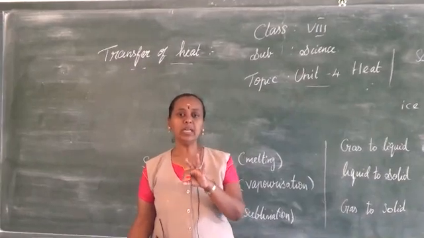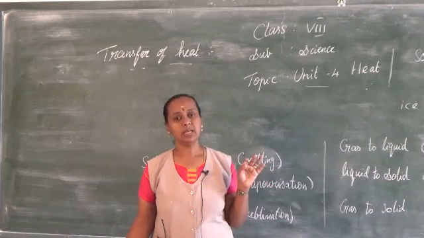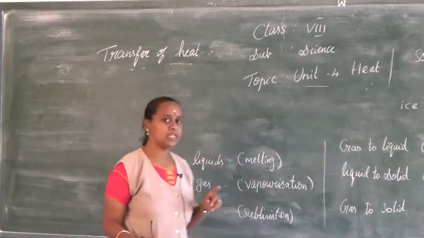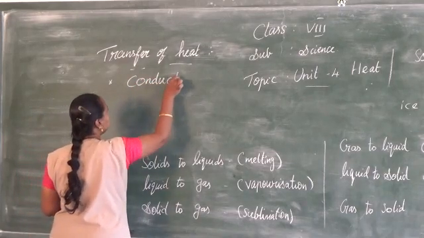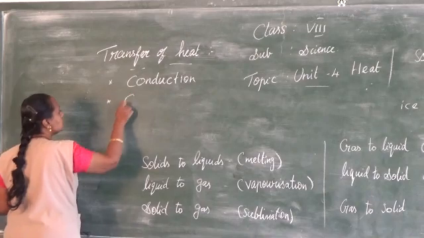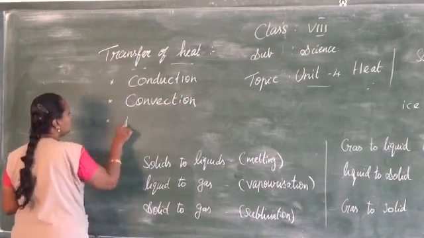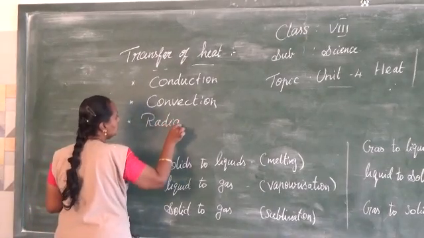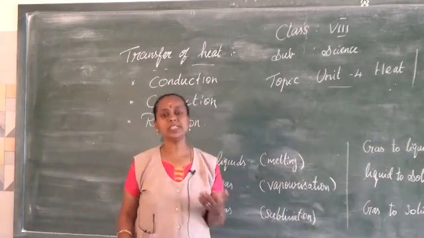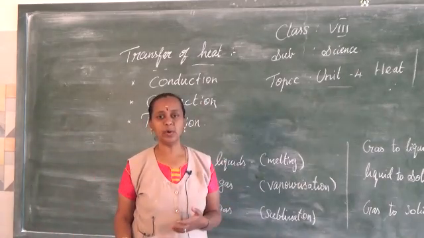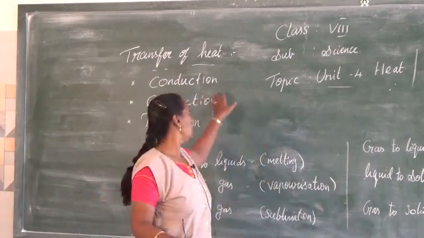There are three methods of transfer of heat, depending upon the state of the substance. The first is conduction, the second one is convection, and the third one is radiation. These are the processes through which heat is transferred from one body to another body, depending upon the nature of the state. Okay, so first we are going to learn about conduction.